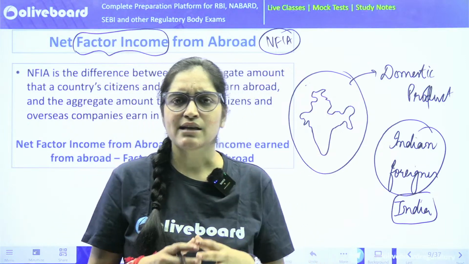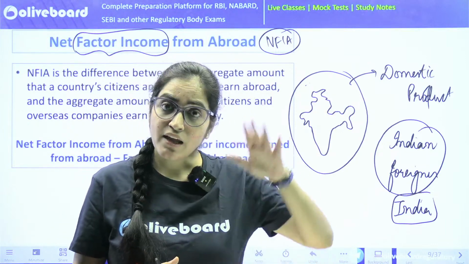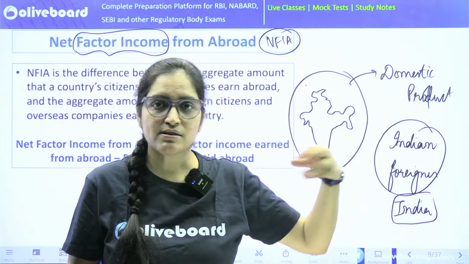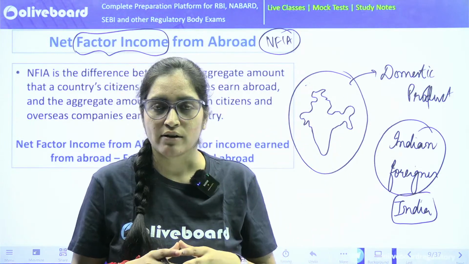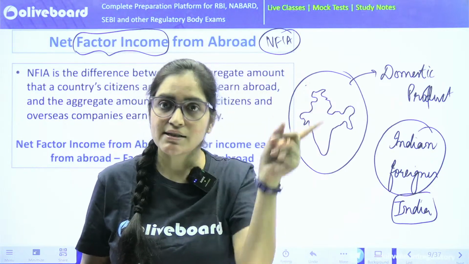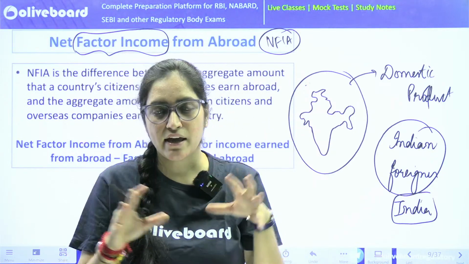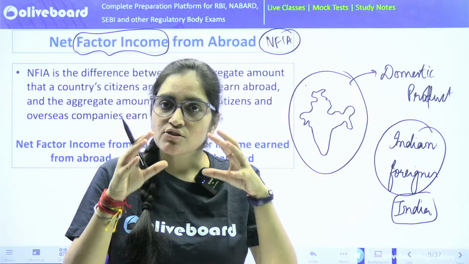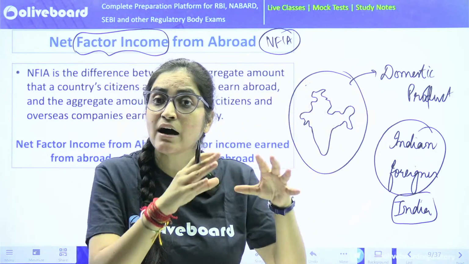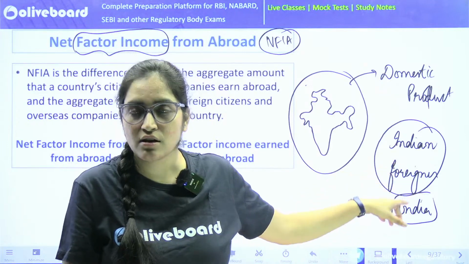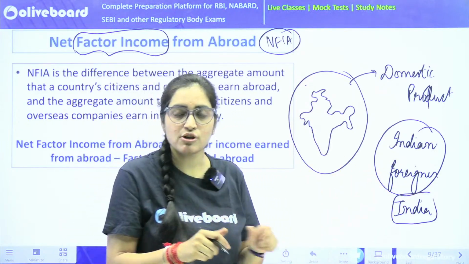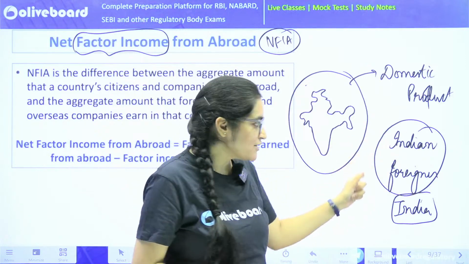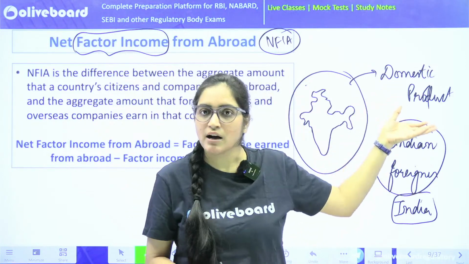Let's take an example of an Air India plane in the US, and in the plane itself some tea or coffee is being sold. Because that is an Indian airplane, the goods and services produced within that airplane will be counted in India's domestic income calculation. So domestic income takes into account your geographical boundaries, and that's where the word domestic comes into play.